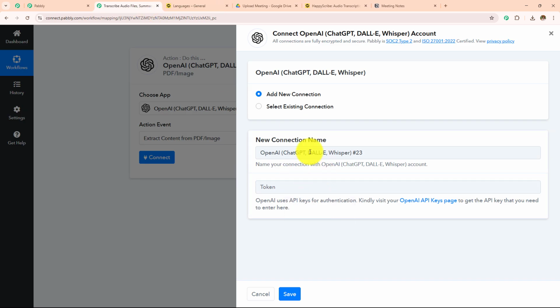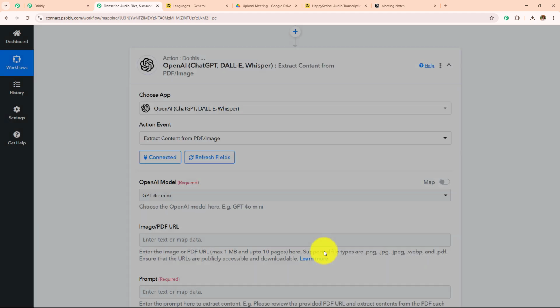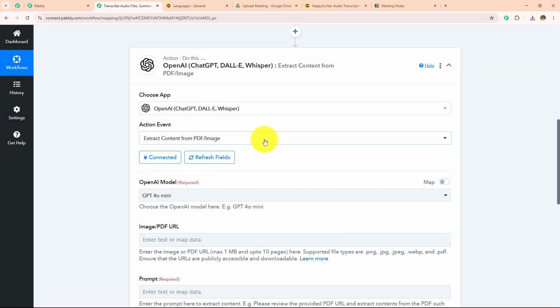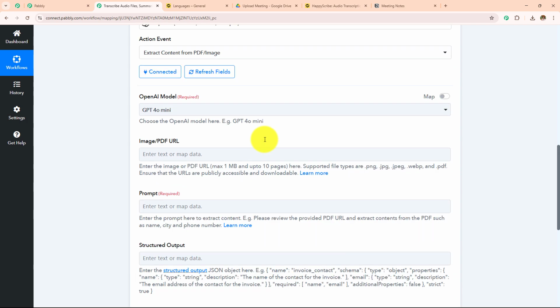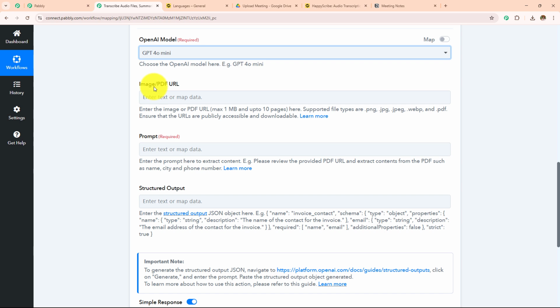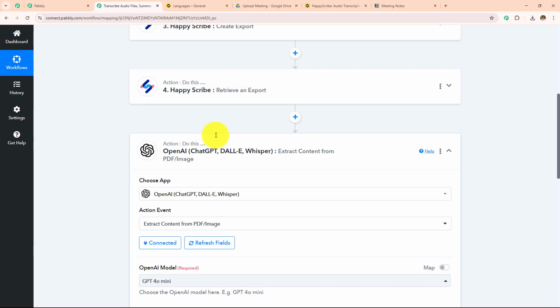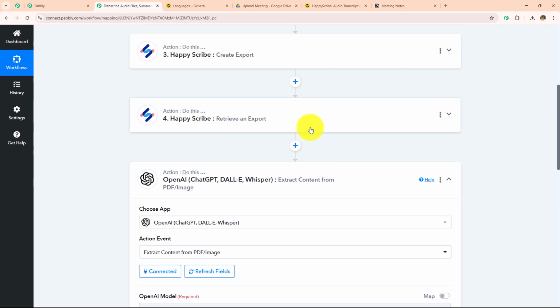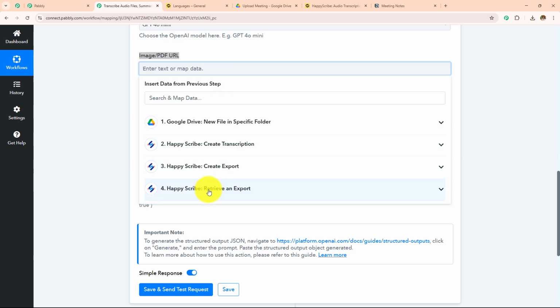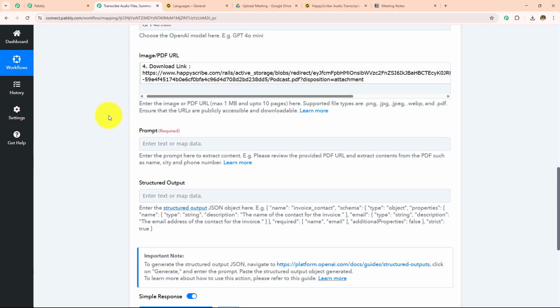Now here, as I already have an existing connection, I have created this connection multiple times. I'm going to select the existing connection and then go with save. Here OpenAI is connected with Pabbly Connect, and now I have to enter these details. So first I'm going to select my AI model as GPT-4o Mini. Now here I'm going to enter this image or the PDF URL. I'm going to enter this from the previous response, and my previous response is this retrieve and export step. So I'm going to click on this retrieve and export, and then I'm going to map this download link.